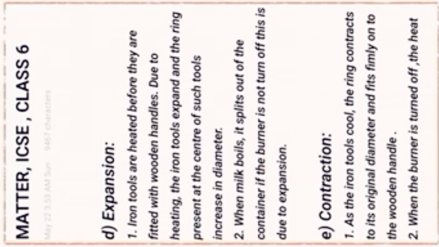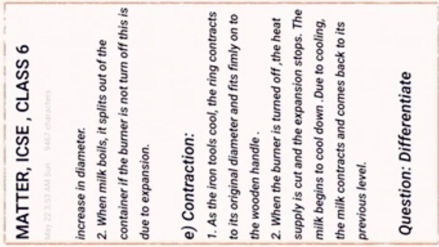Next, examples of contraction. First example: as the iron tool cools, the ring contracts to its original diameter and fits firmly onto the wooden handle.